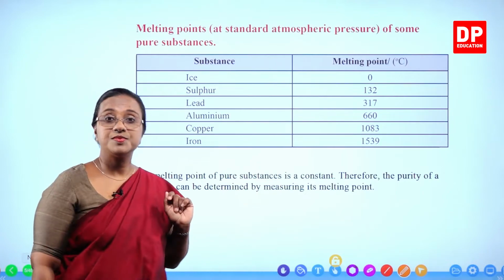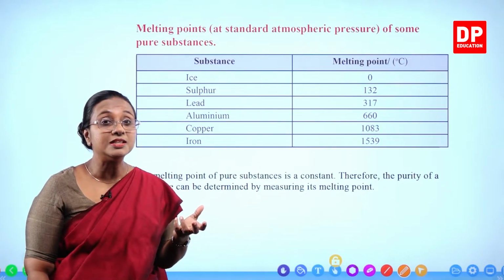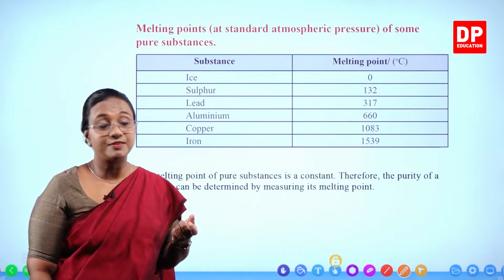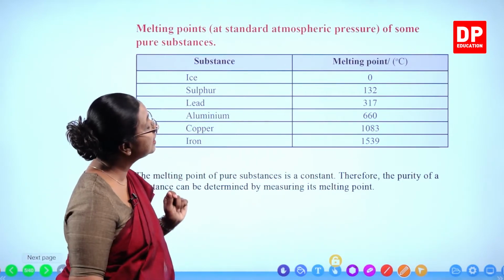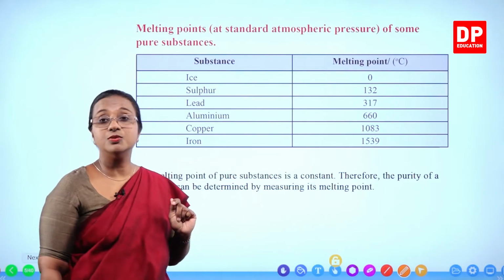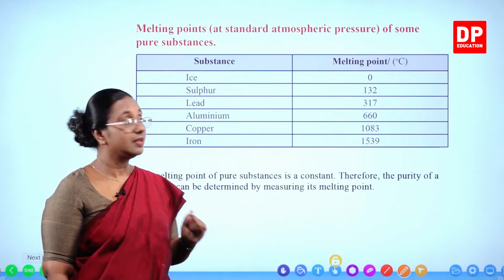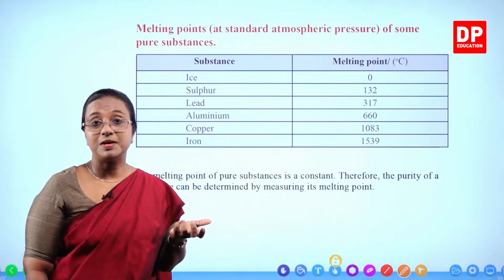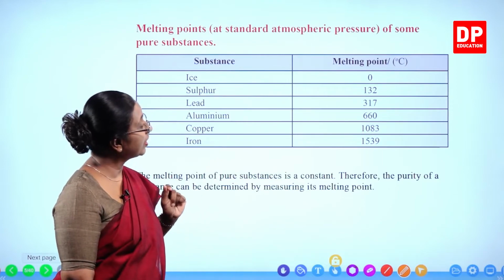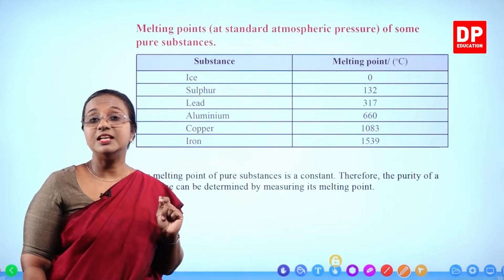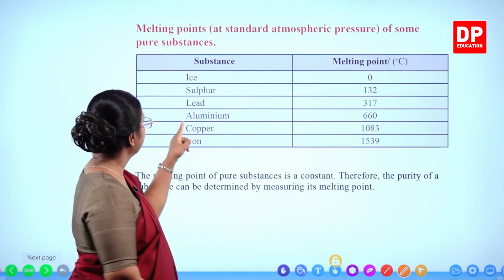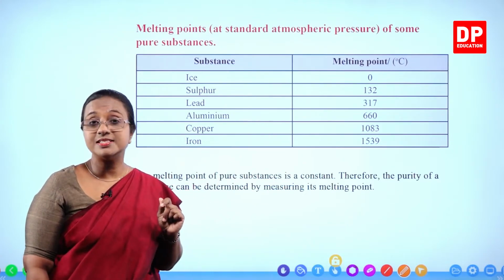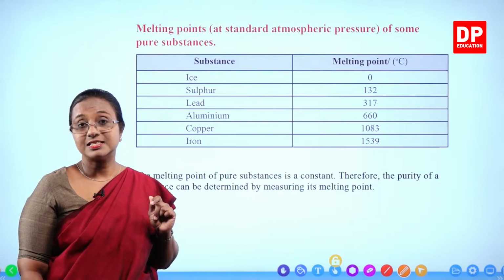Then sulfur. Sulfur, you all can remember, is an element, a yellow shiny solid substance. Sulfur has a melting point of 132 degrees Celsius. Then lead. Lead is a metal you all can remember. Lead has a melting point of 317 degrees Celsius. Then aluminium, 660 degrees Celsius.